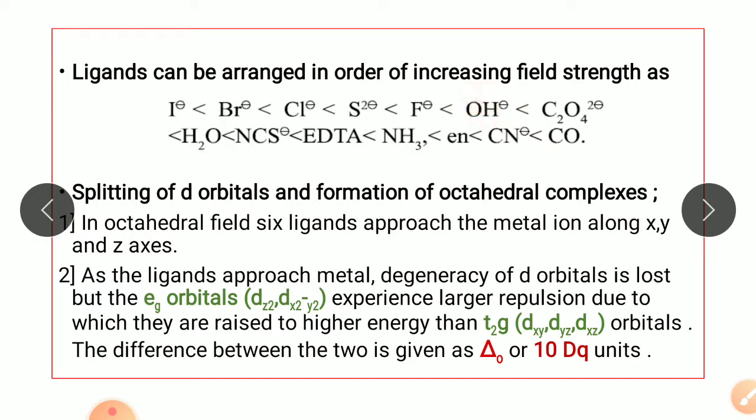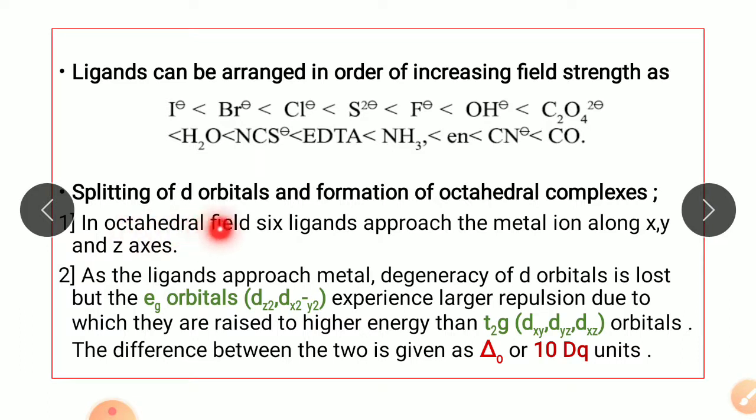hydroxide, oxalate, water, thiocyanate, EDTA, ammonia, ethylenediamine, cyanide, and carbon monoxide. These ligands are arranged in the increasing field strength. Now let's move to the topic splitting of d orbitals and formation of octahedral complexes. Why this splitting of d orbitals takes place and how the formation of octahedral takes place.